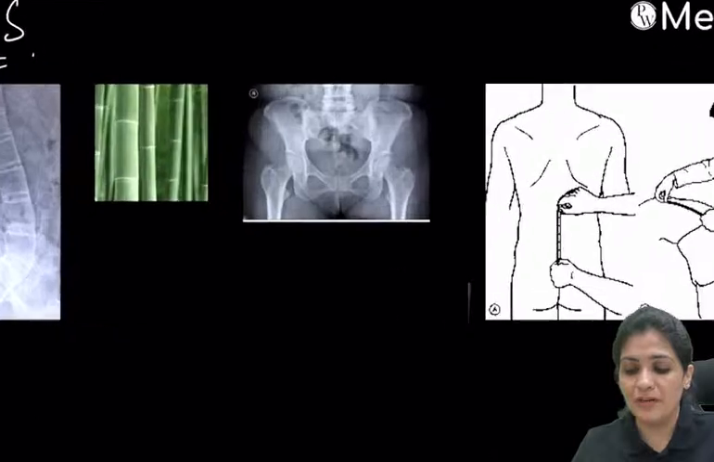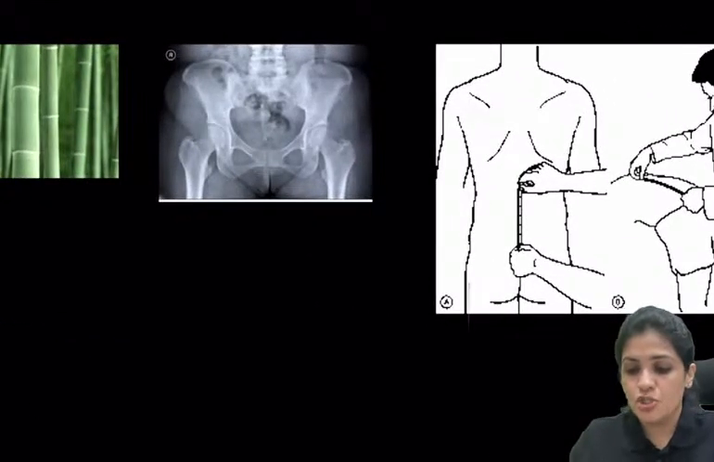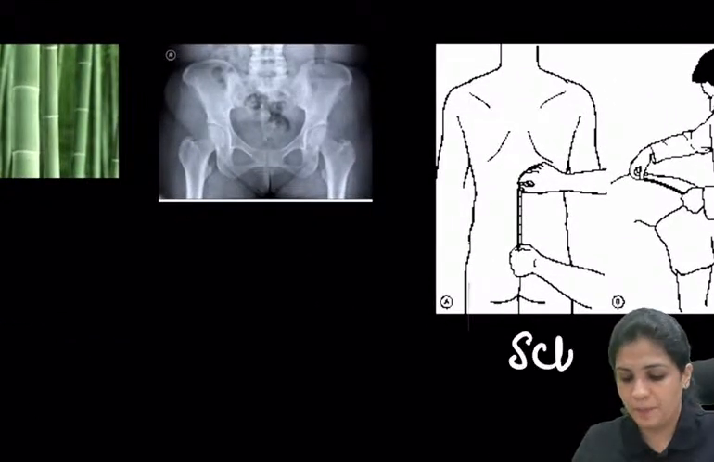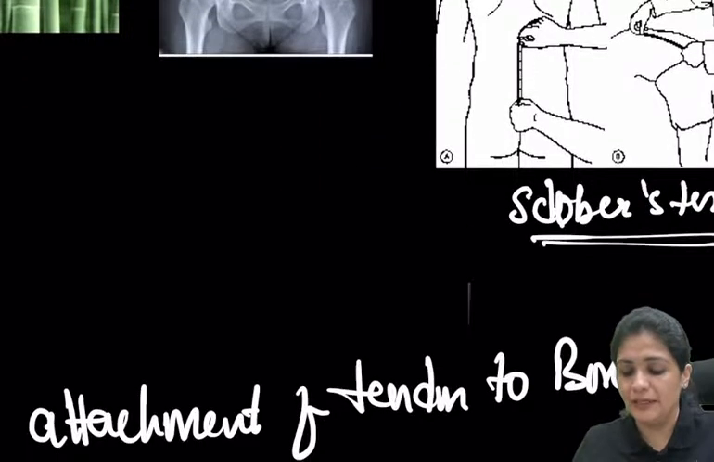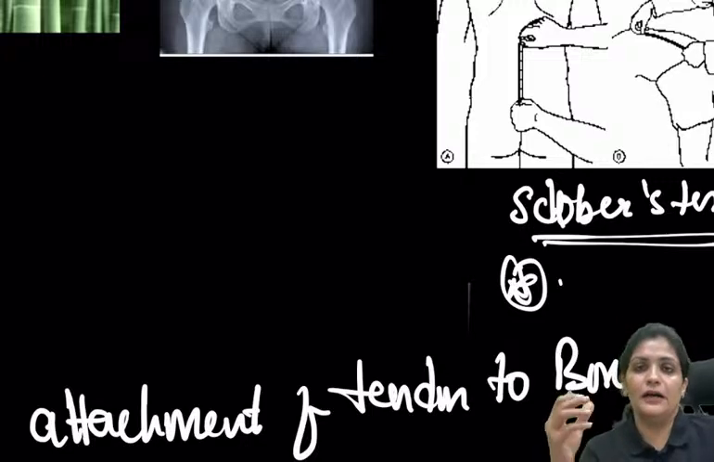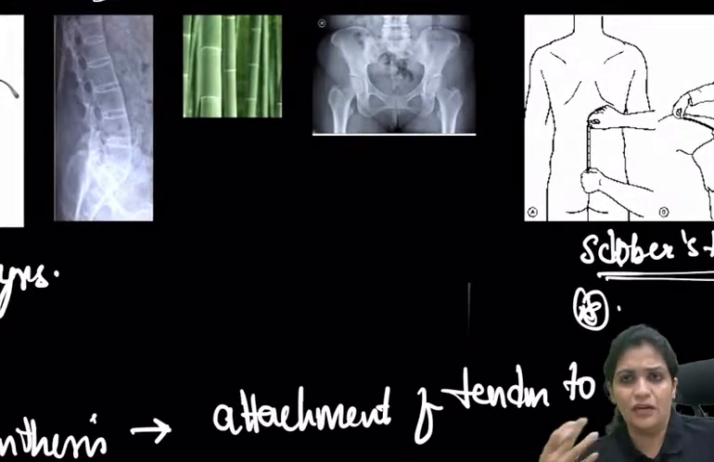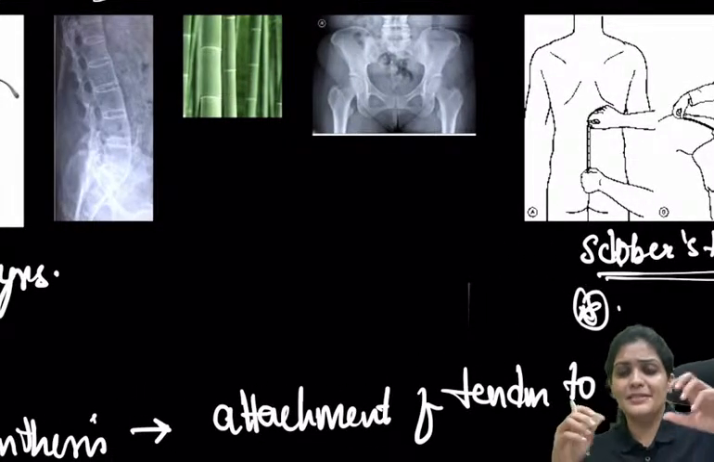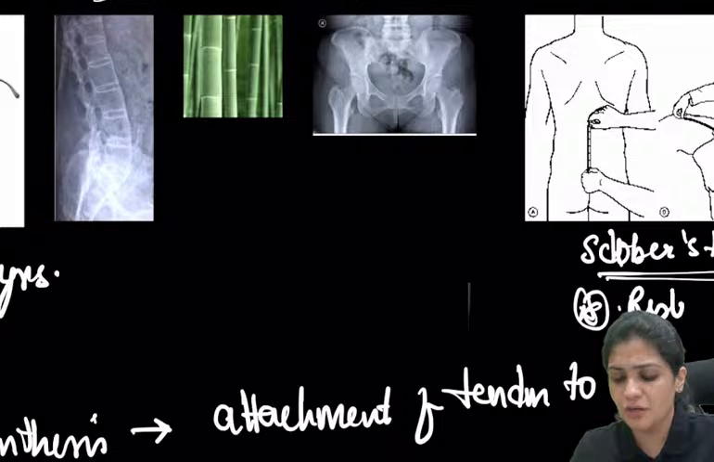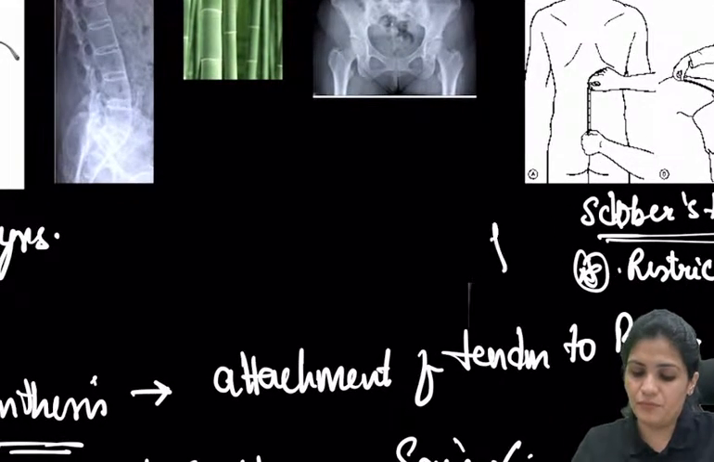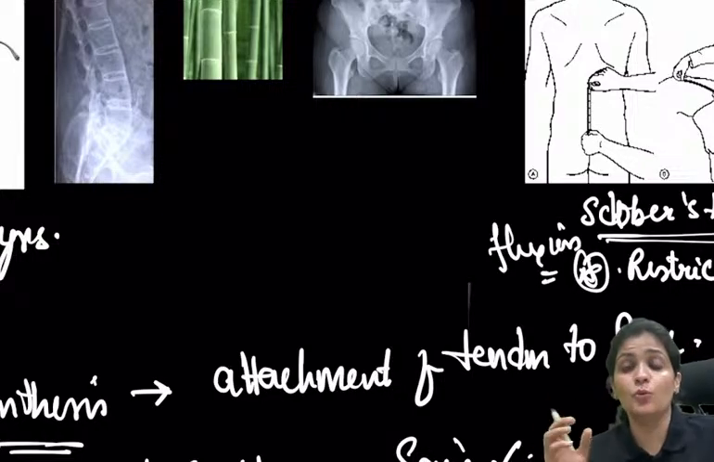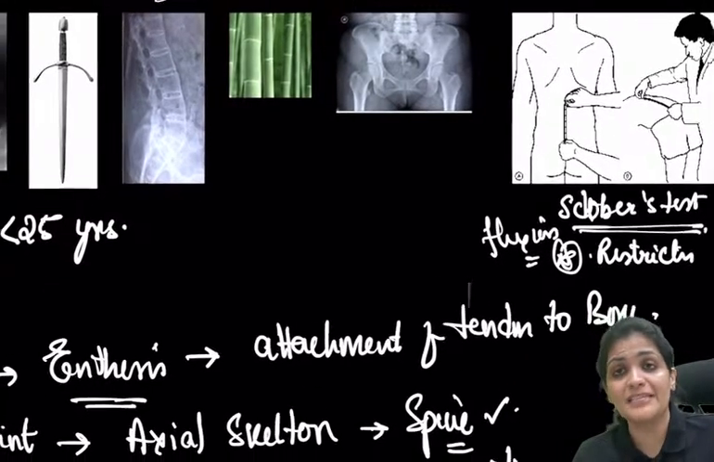What is the one more test? The one more test is your Schober's test. What is the Schober's test? Because of the ankylosing spondylitis, there will be a restriction of movement of the spine, of flexion. So this test is mainly to understand whether the spine is flexing or not.